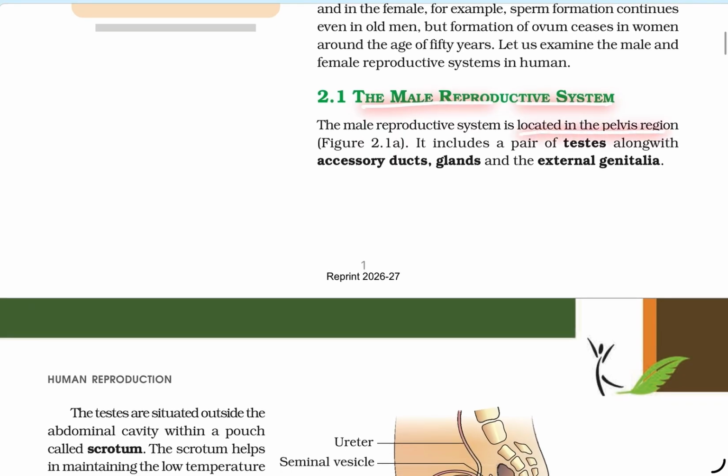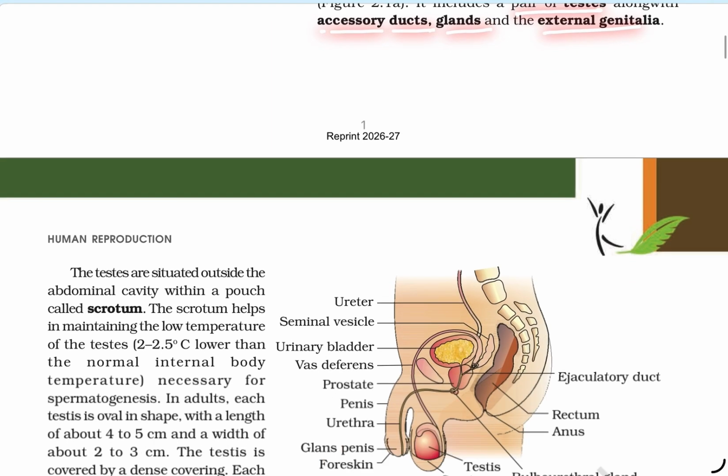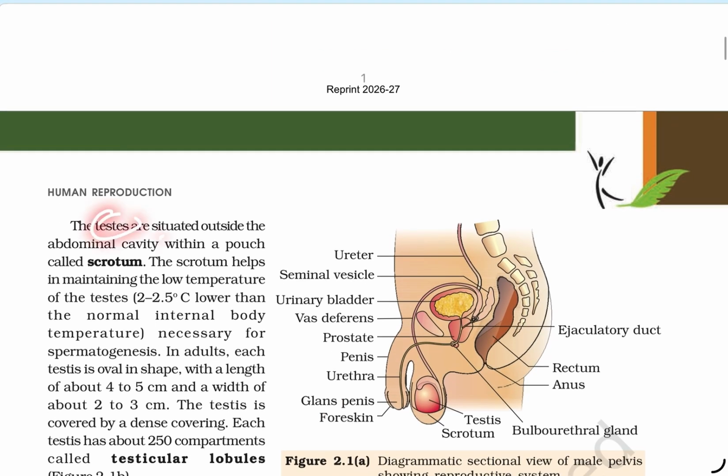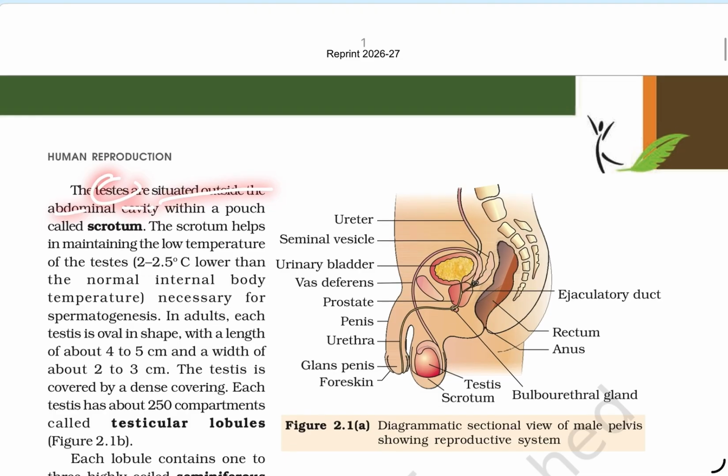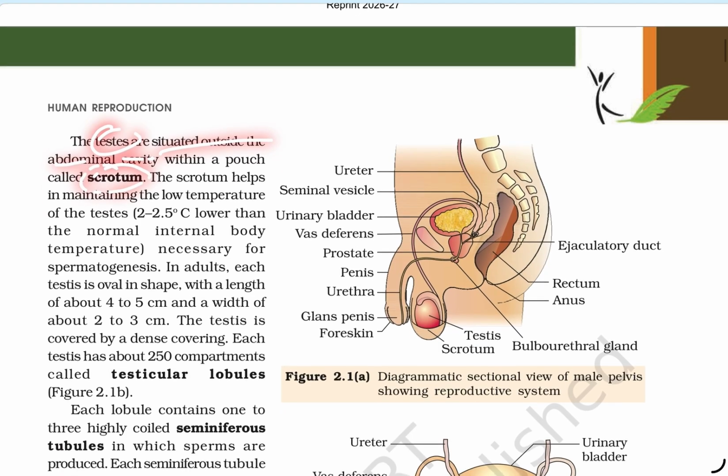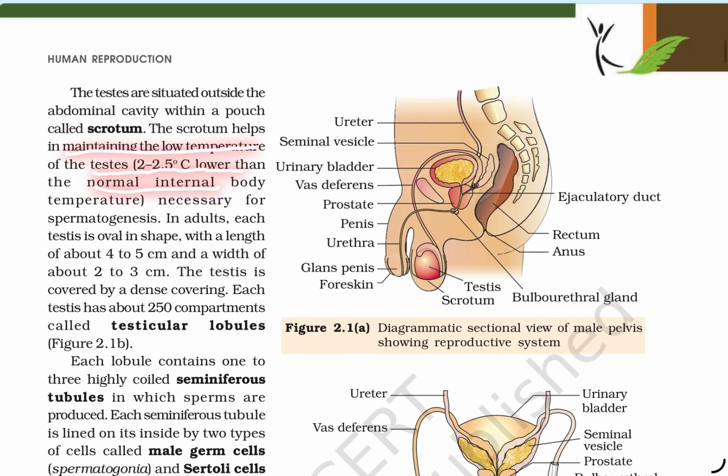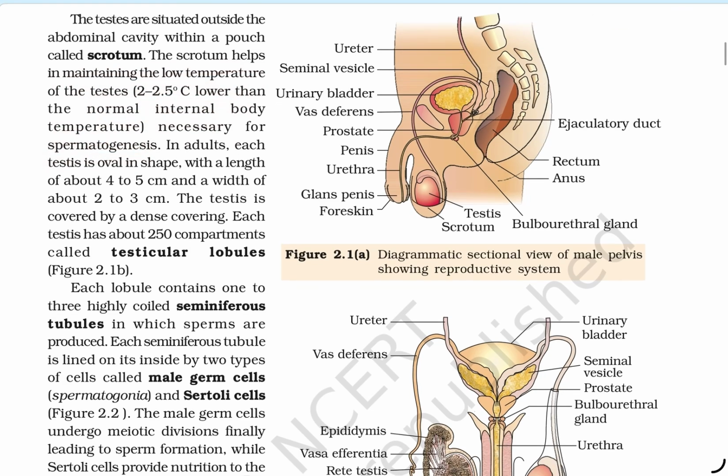The male reproductive system. The male reproductive system is located in the pelvic region. It includes a pair of testes along with the accessory ducts, glands, and external genitalia. The testis is situated outside the abdominal cavity within the pouch of the scrotum. The scrotum helps to maintain a low temperature. The testis is 2 to 2.5 degrees Celsius lower than the normal internal body temperature, which is necessary for spermatogenesis.